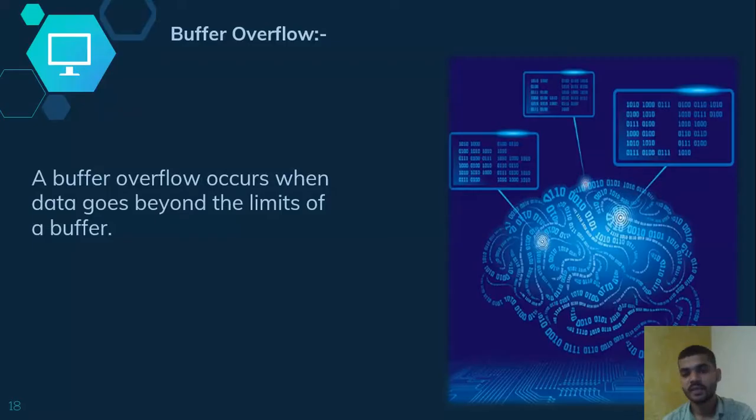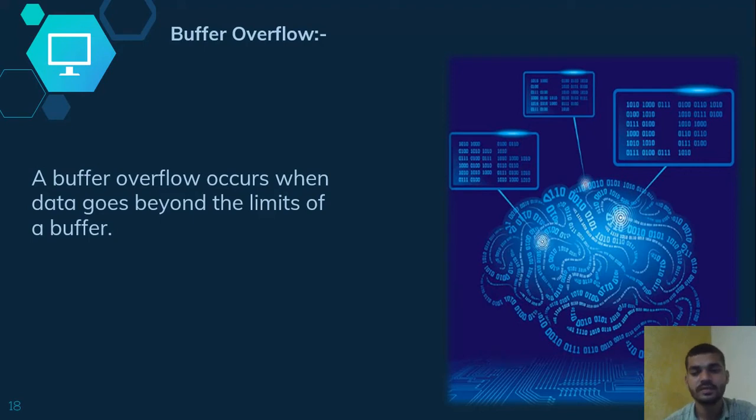Next is buffer overflow. About this, yesterday we gave you some information. Buffer overflow occurs when data goes beyond the limits of the buffer, when you are entering the login ID and password, or some username information and password into websites, but by mistake you enter more characters.